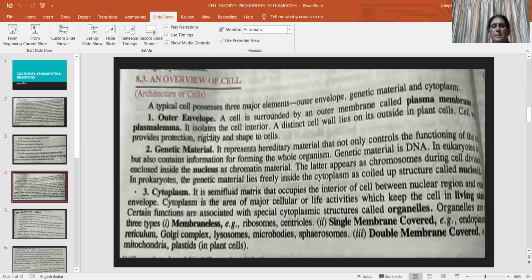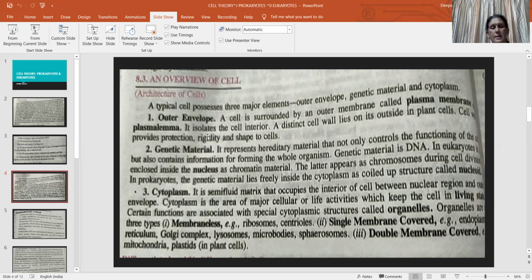Next is genetic material. Genetic material is DNA. In a eukaryotic cell, it is found in the nucleus in the form of what? In the form of chromatin reticulum or chromatin material. In a prokaryotic cell, it is called the nucleoid. It is naked, found in circular form, and found in the cytoplasm.